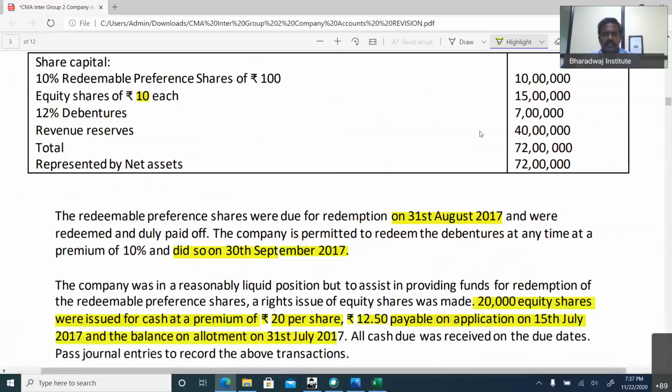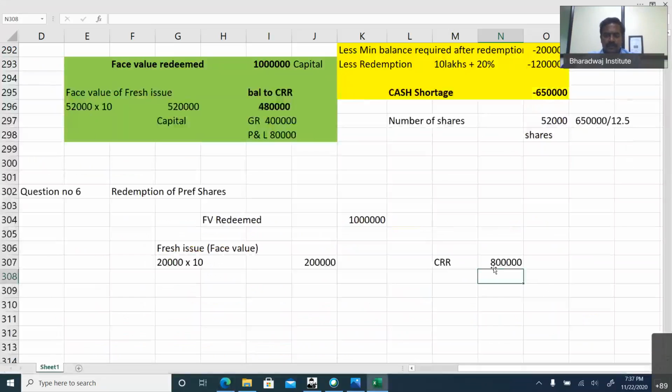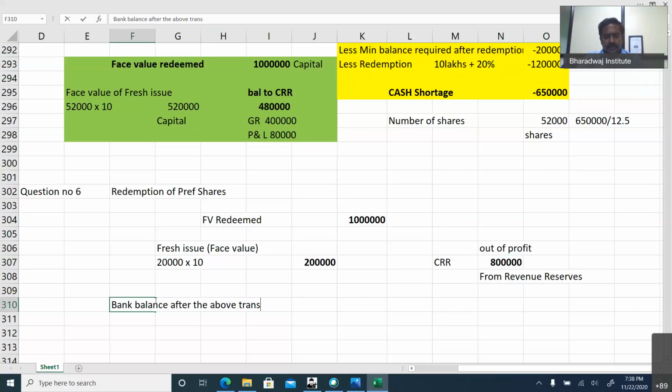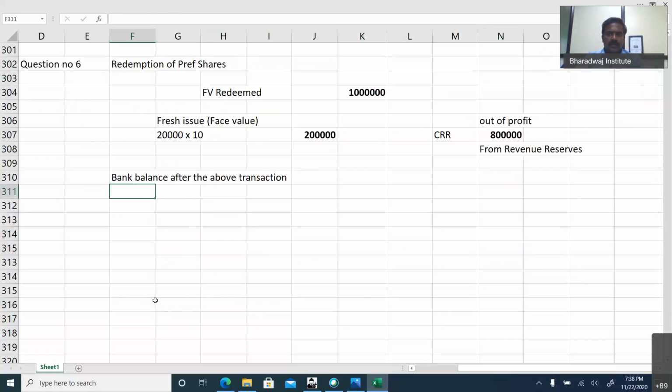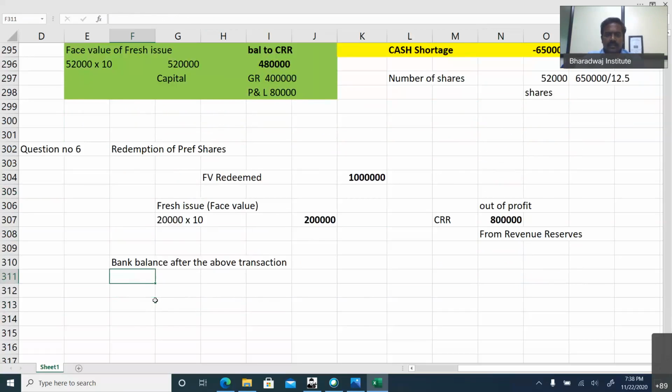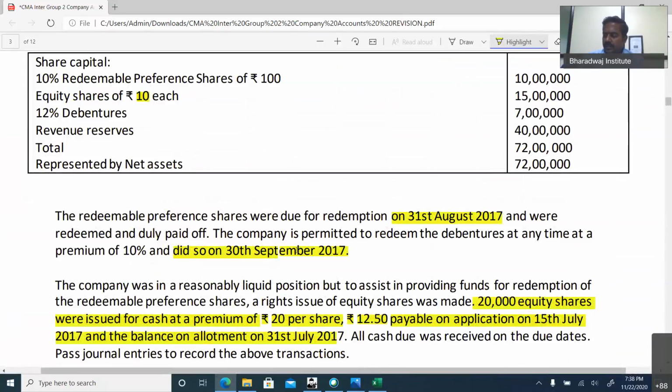CRR need to be created for 8 lakhs out of the revenue reserves. So 10 lakhs is a face value redeemed. 2 lakhs is a face value of fresh issue. This 8 lakhs is out of profit. You create CRR from revenue reserves. They can ask you bank balance after the above transactions. Here you have to be a little careful. 1 minute.